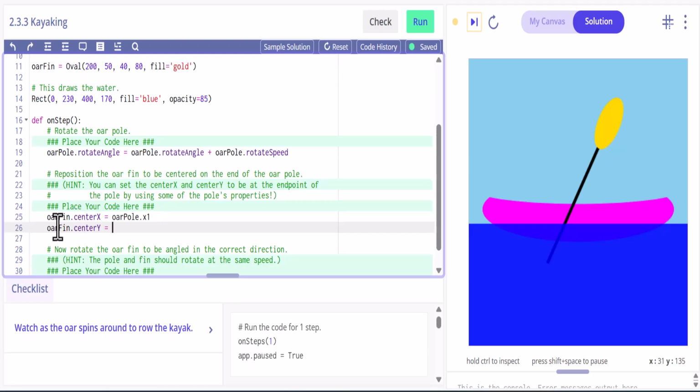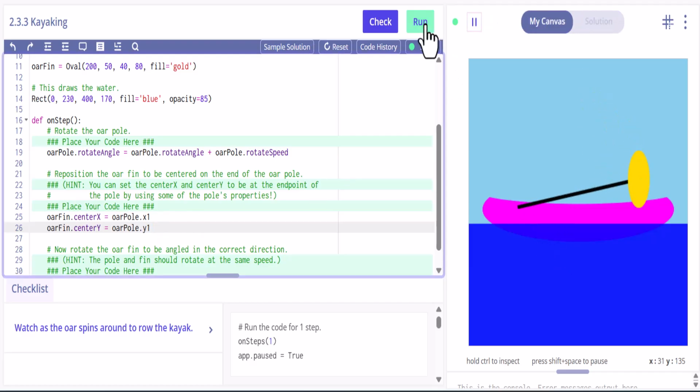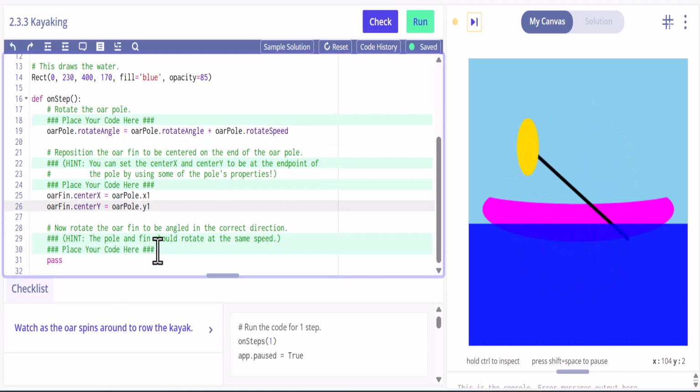Oar fin just looks a little rough for me, and then center X and center Y, and then oar pole is going to be Y1. Okay, so now if we run that, yeah, it's getting there, but it is attached to the end.